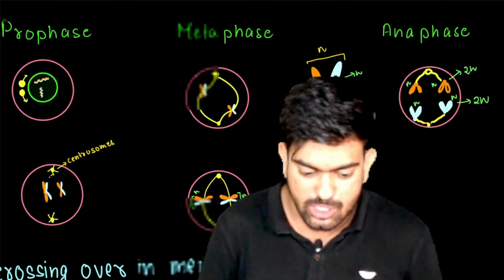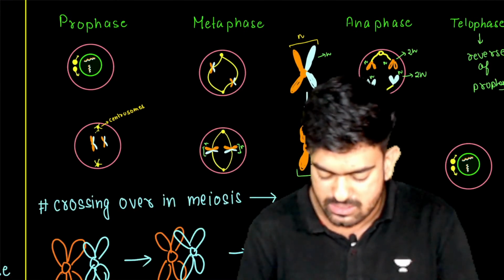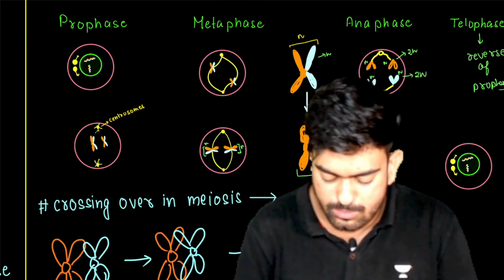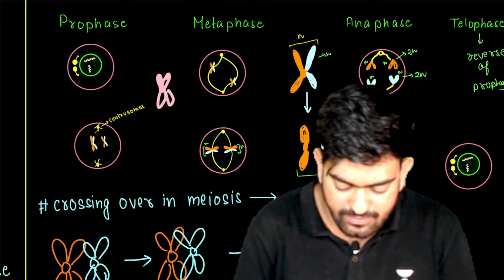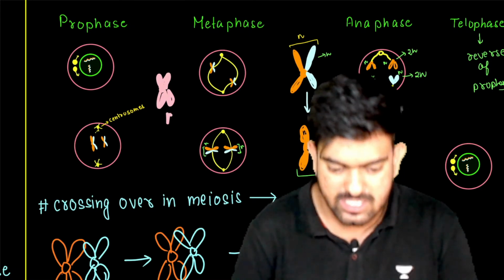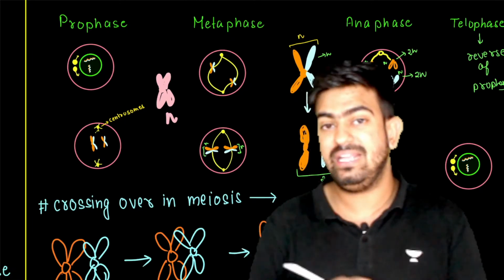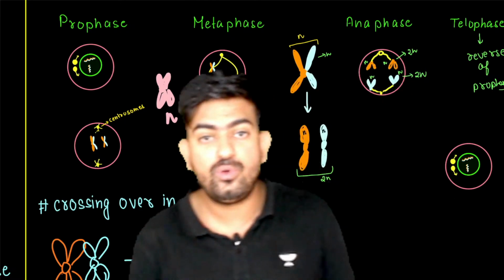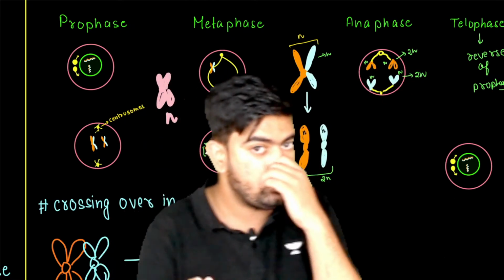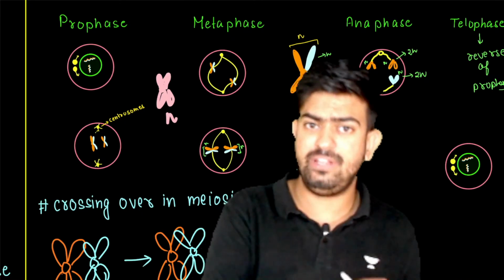And if I talk about the ploidy, since the chromatids are attached with each other, they will be considered as N. But the DNA content right now is 4C. Why 4C? How 4C? What was 2C? What was 2N? All these things we have discussed in our previous lessons.